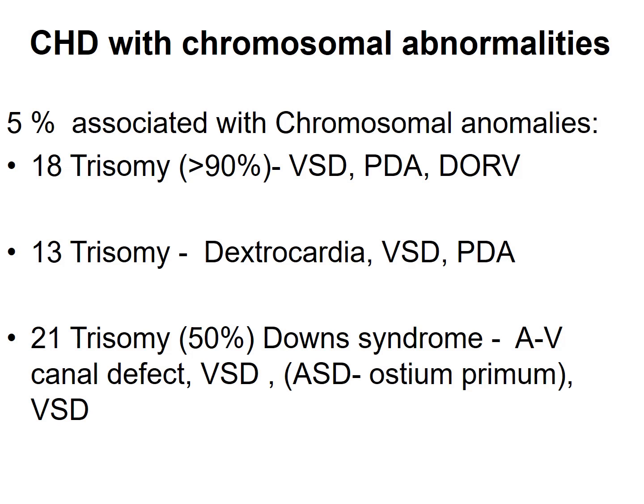21 trisomy, that is Down syndrome, 50% of cases are associated with congenital heart diseases, and AV canal defect is the commonest congenital heart disease noted in this. Other is VSD or ASD of ostium primum type.